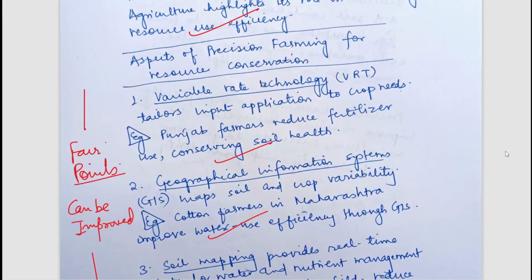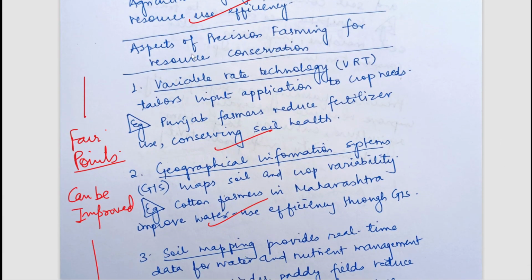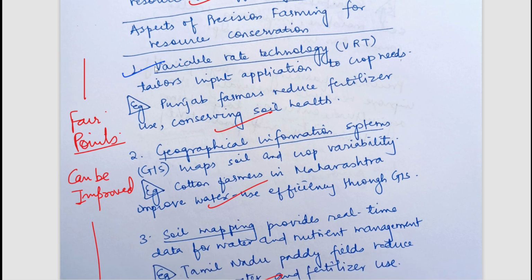Now, aspects of precision agriculture in resource conservation. VRT can be used, GIS can be used, but consider how students should approach this. For example, you can write a point such as reducing chemical fertilizers, and then give examples of how with biouse technology we can reduce chemical fertilizers. That could be a better structure.